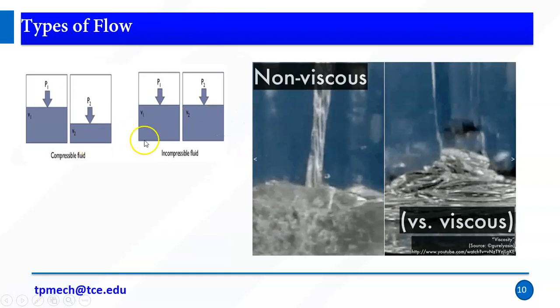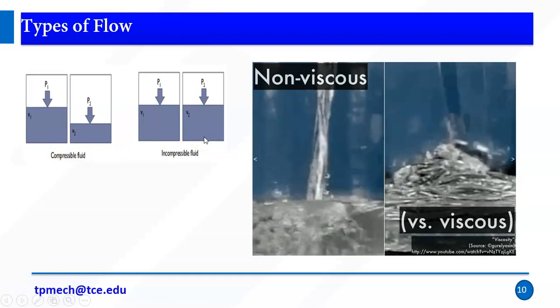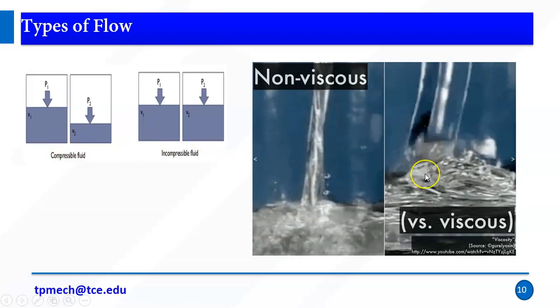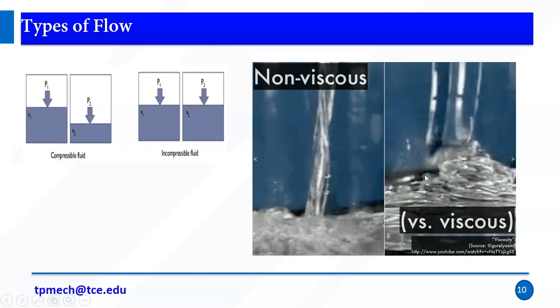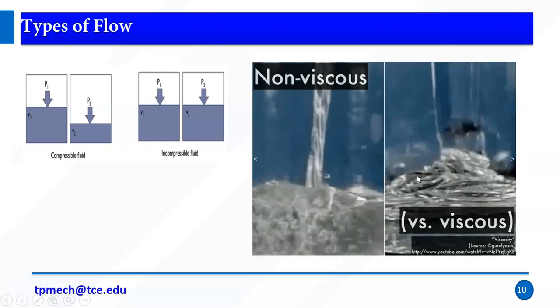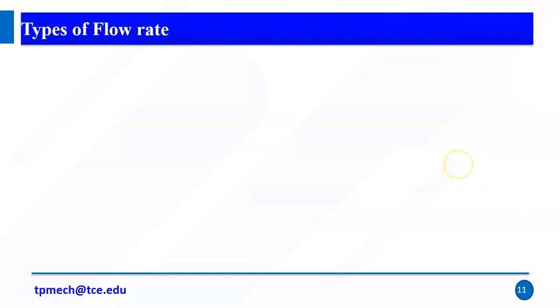This is compressible and incompressible flow. As we know, air is compressible in nature, while oil or water is incompressible. This one is non-viscous or viscous. A better example is water and coconut oil. Water won't stick, but coconut oil has a sticking property. So non-viscous as well as viscous. These are some of the types of flows.